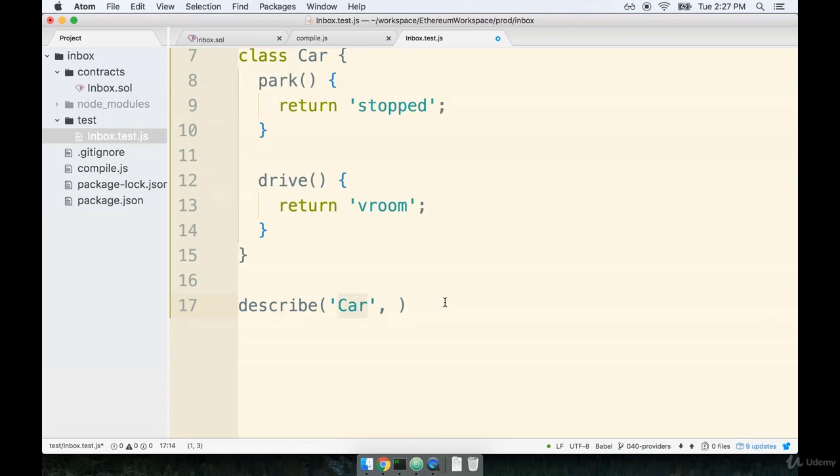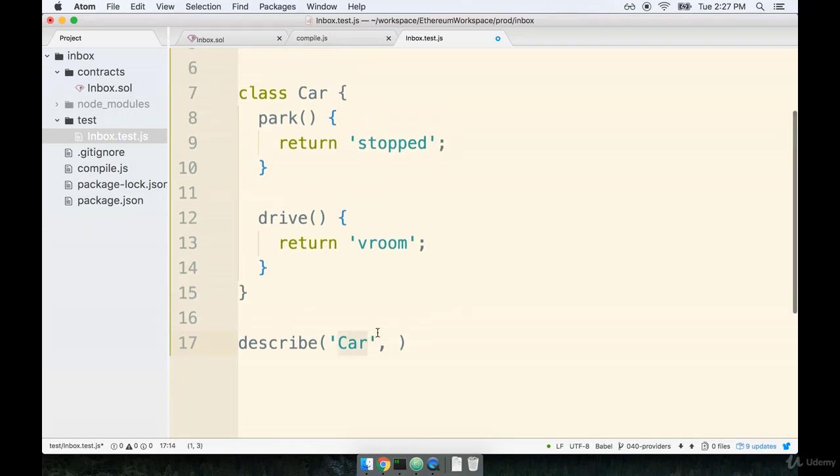Now this string doesn't have to be anything special. I'm not passing in the string of car right here because we're testing a class car. There's no intrinsic link between this string and the class's name. The string that we pass in to describe is solely for you and me. It's just so that we can have something to look at on our testing output report so we understand what set of tests we're about to run. So this can be car, or car class, or car class blah blah blah. It could be anything we want. It is only used for organization purposes.